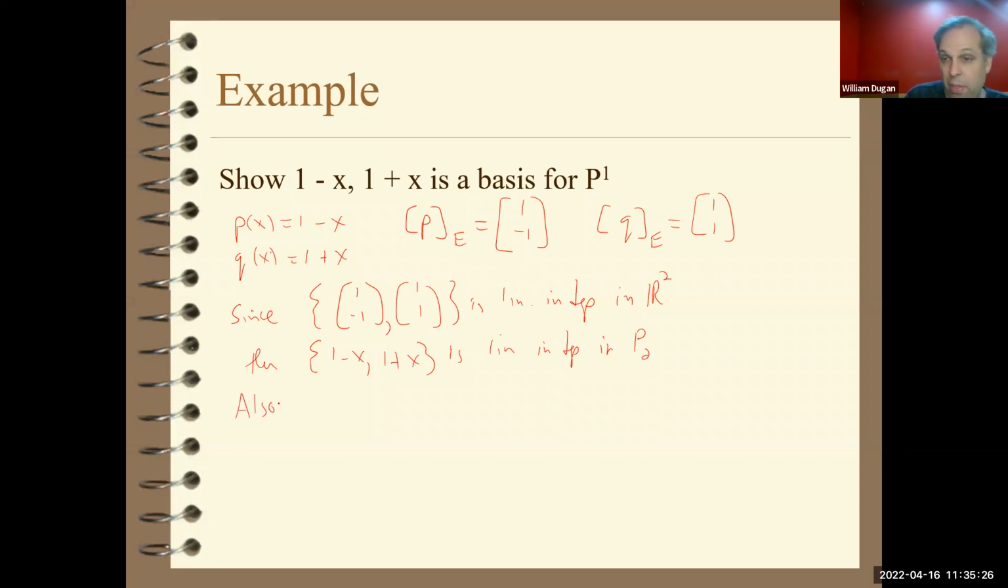Also, by the theorem I just gave you, the dimension of P1 is 2. There's two vectors in the standard basis, 1 and X. So by the theorem I just gave you, 1 minus X, 1 plus X is a basis for P1. That's it. So now you know that those two vectors together form a basis for P1.